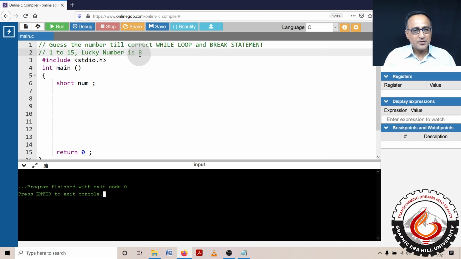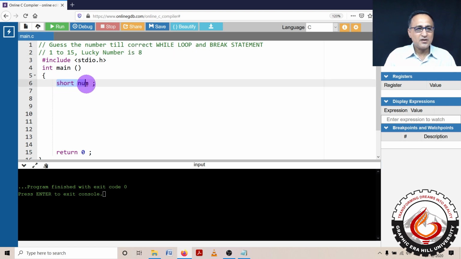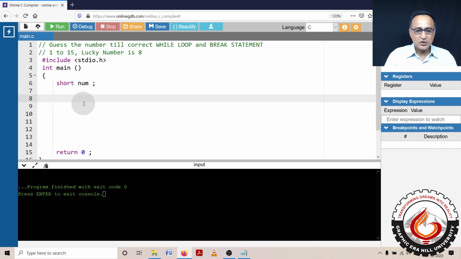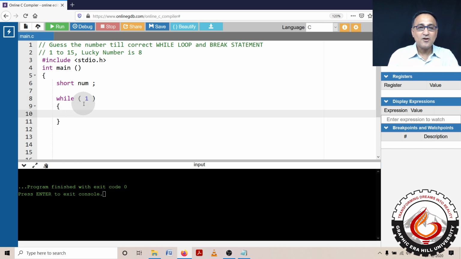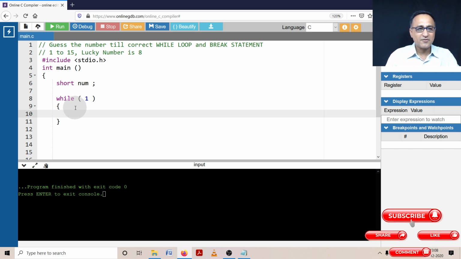So I'm going to keep bothering the user, or following up with the user, to enter the lucky number till he gets it correct. So what I've done is I've declared a number variable called num of the data type short. Now, since I want to allow the user to keep entering the number forever, I am going to write the while loop with the condition 1. While 1 means always true. That means the condition is never false. It's an infinite loop. But I'll show you how to come out of this infinite loop.